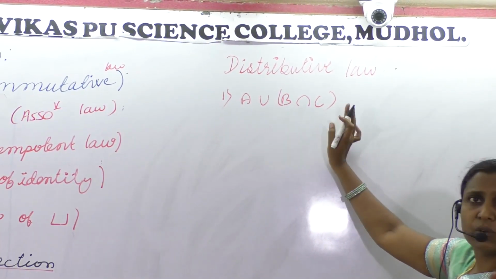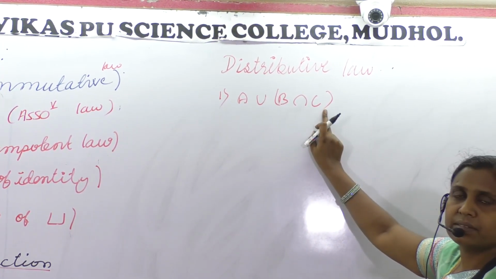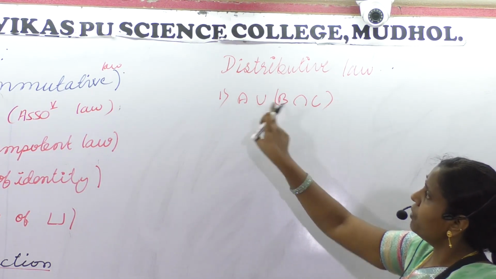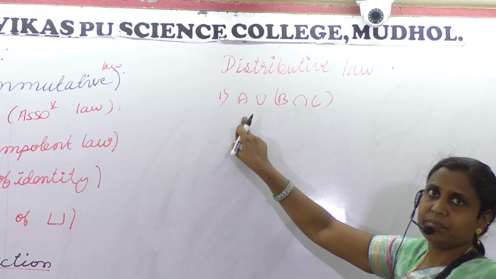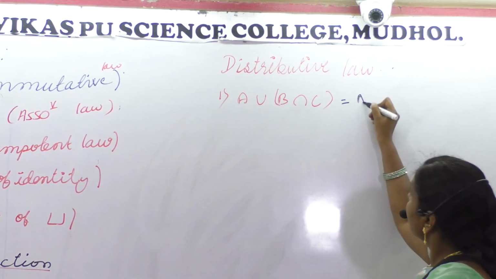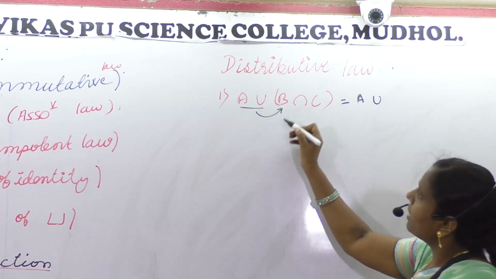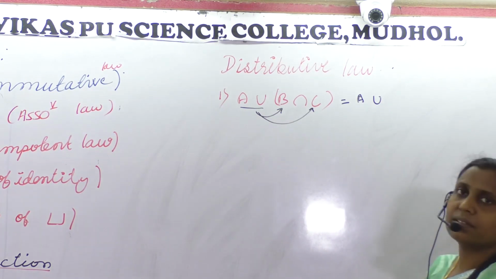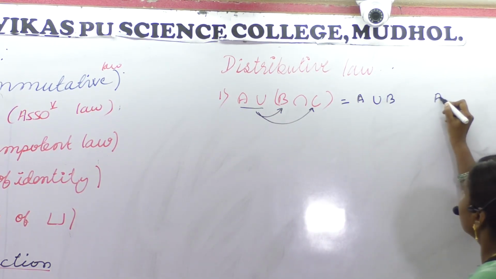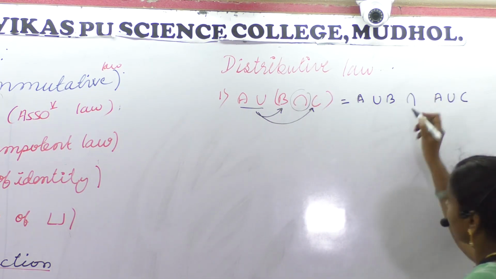First B intersection C, because this is an expression, common to B and C. Next, you have to take the union of the new set and set A. So here this will be like A union, it is like taking into the bracket, that's it, A union B, A union C. This one, you put it here.